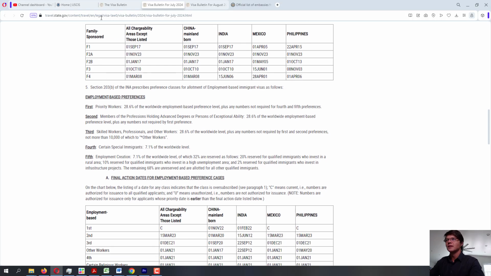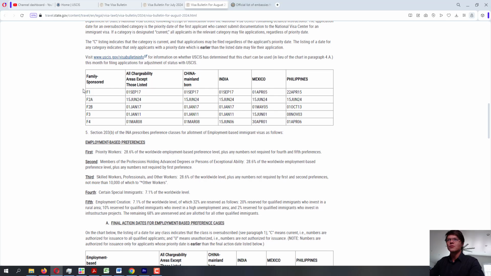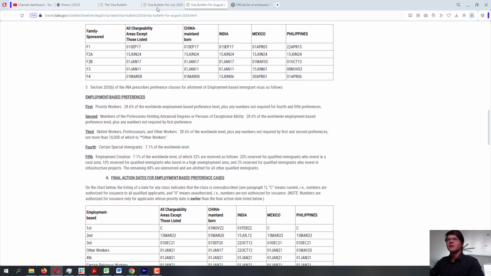I'm gonna scroll it down on the same level. This is July, this is August, moving the same line. There we go. I'm gonna highlight for August. All chargeability for F1 is on September 17. China September 17. India September 17. Mexico April 05. Philippines April 15. So no movement for F1 on graph B.